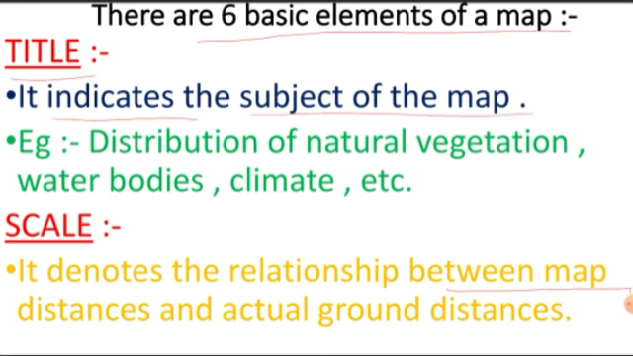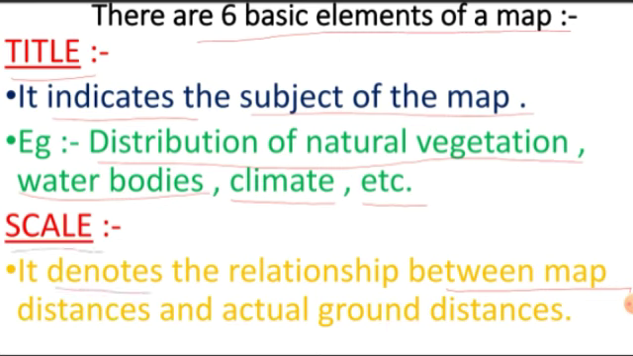Now what type of map it is, whether it is a map of natural vegetation distribution, whether it is a map of climate showing climates, whether it is a map of water bodies, etc. There are many types of maps, right?